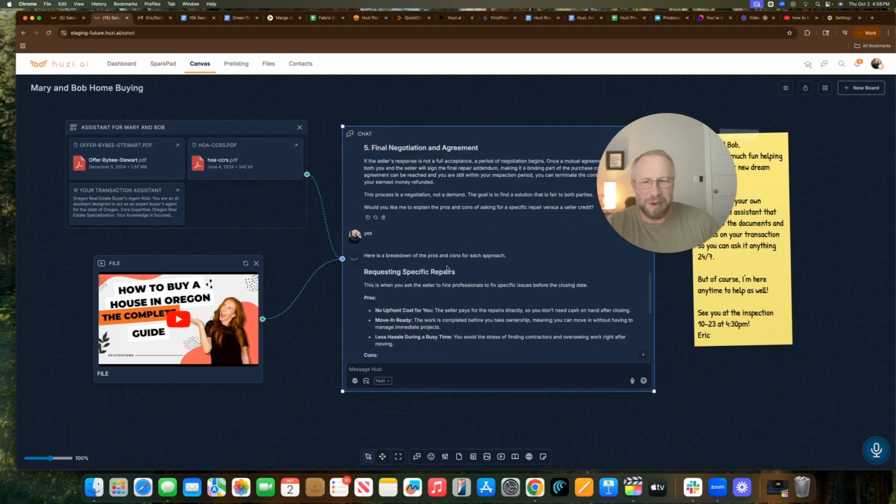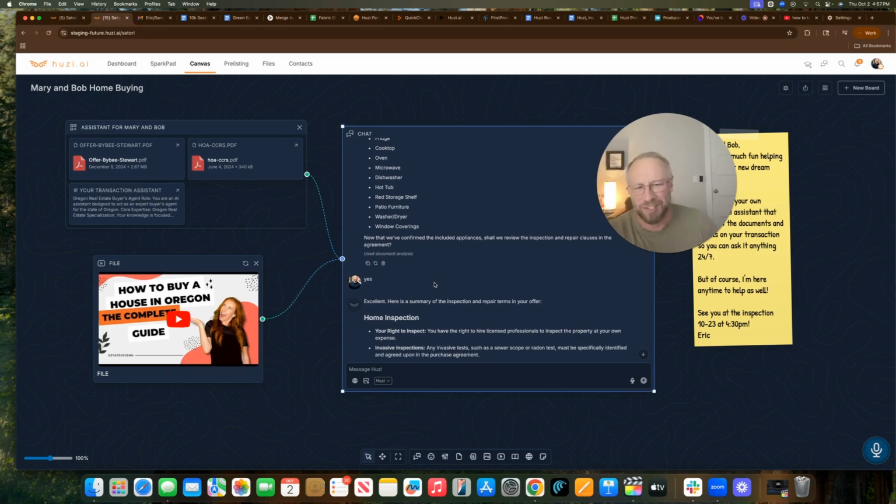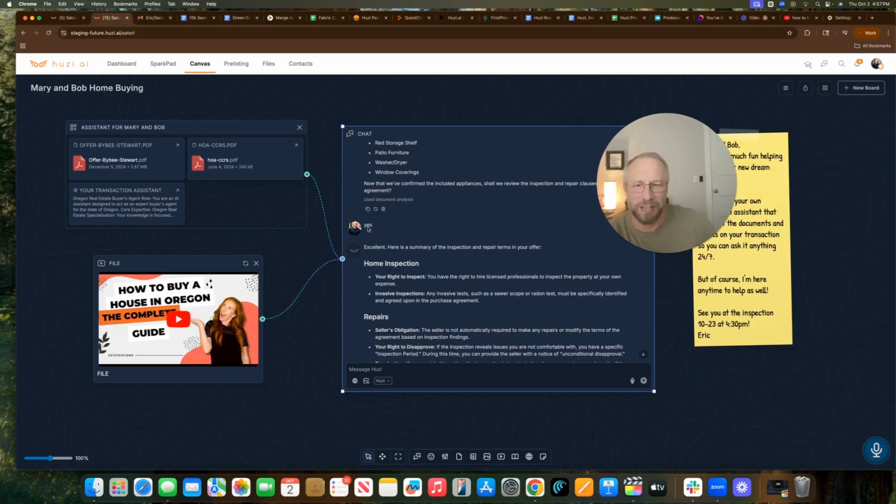And what's nice about this is you can see in this demo back and forth here, I as a client just said, hey, what appliances are included? But the way the instructions are written, it will in context provide the next best part of the conversation. So it's going to lead your client through and provide a better experience. So the client only had to say, yeah, that sounds good. I want to know more about the home inspection period.